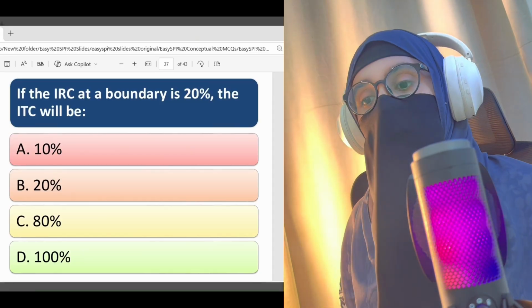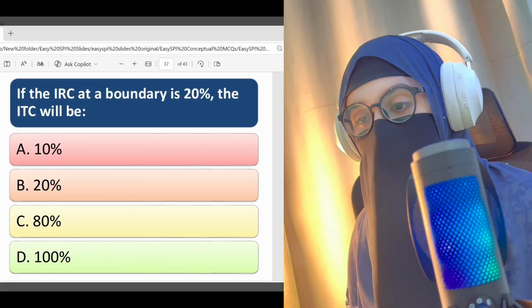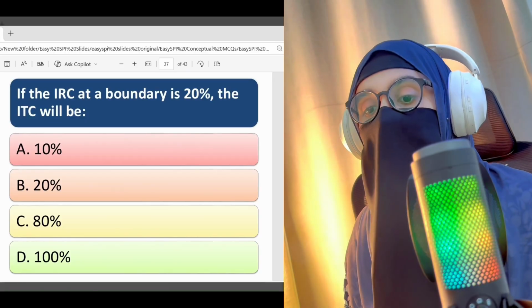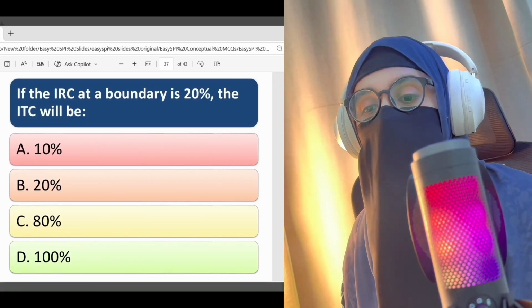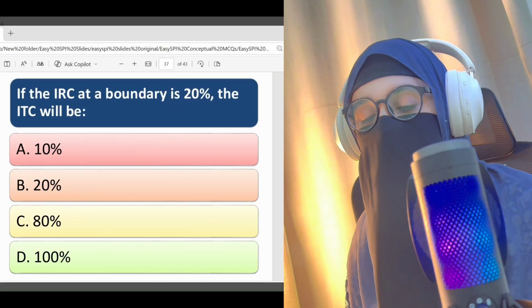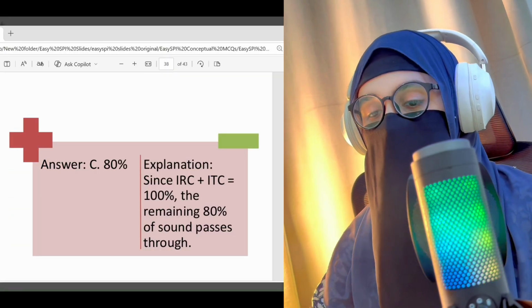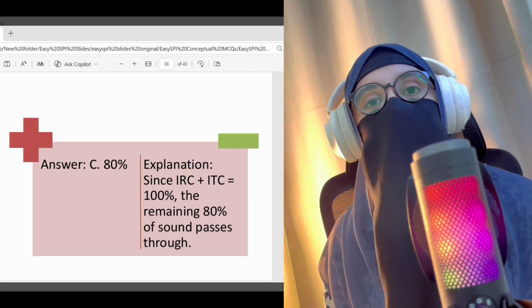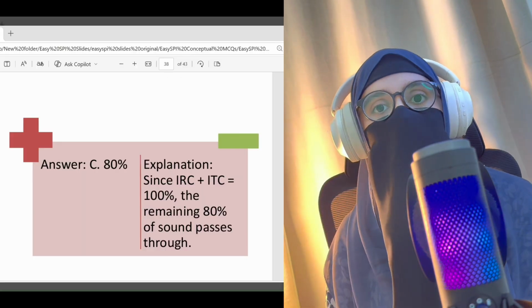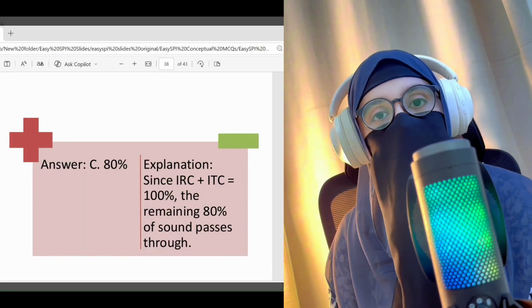Next, if the IRC at a boundary is 20%, the ITC will be A. 10%, B. 20%, C. 80%, D. 100%. The right answer here is C, 80%, because 100 minus 20 is equal to 80%.